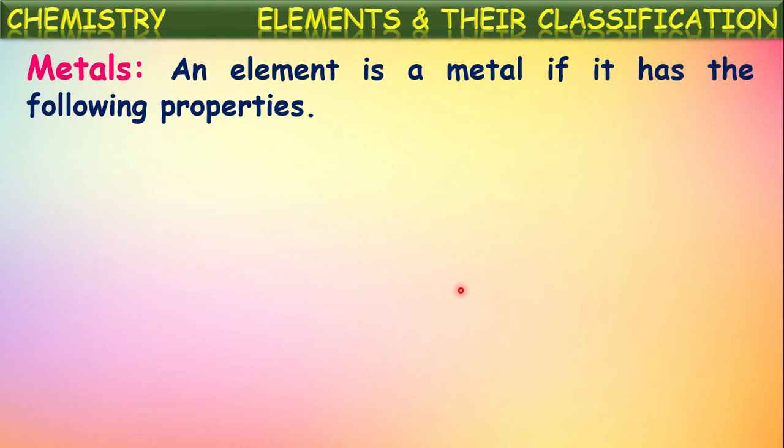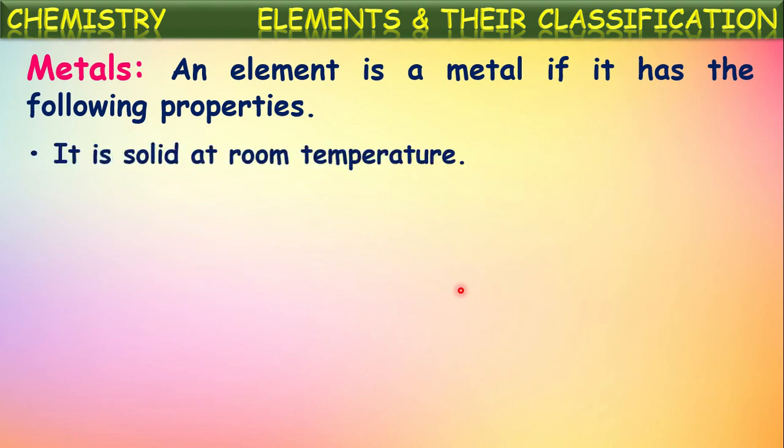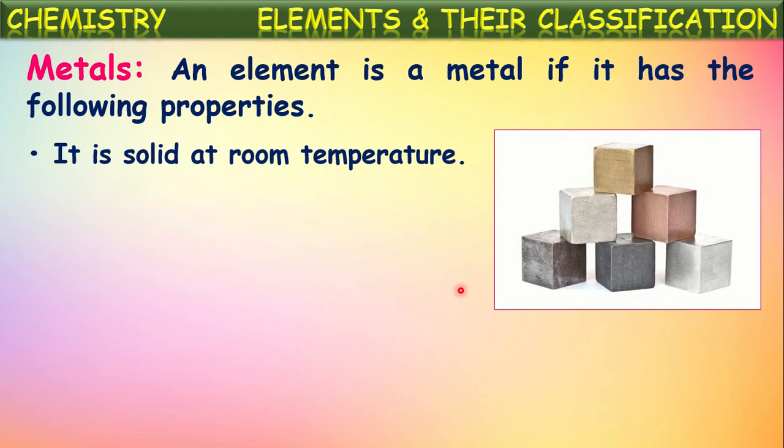So what are those properties? Let us see here. On which basis are certain elements classified into metals? To be a metal, what properties should it possess? One among them is that it is solid at room temperature. It is observed that most of the metals, almost all the metals, are hard solids at room temperature. So those elements in the hard solid state are classified as metals.